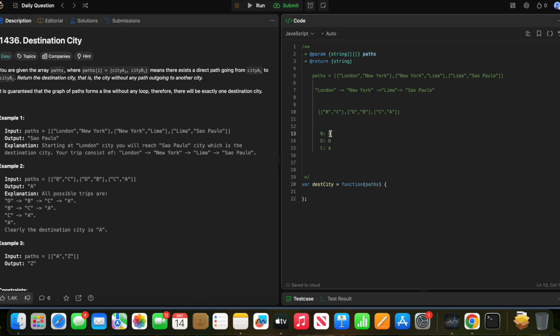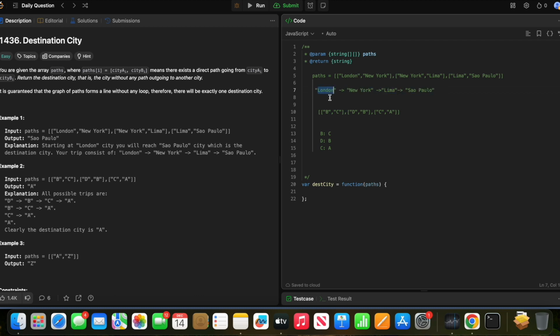I guess I don't know what the beginning is by knowing the destination. So C, B, A, and D is not here as a destination. So I think that D is the start point. I'm just guessing that D is the start point because there is no D among the destinations.